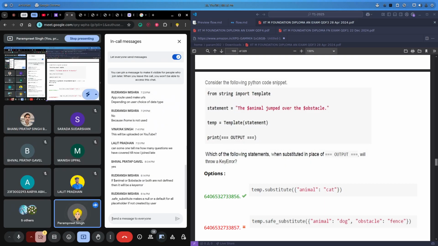I guess you all use ChatGPT, right? Even for GA answers maybe.